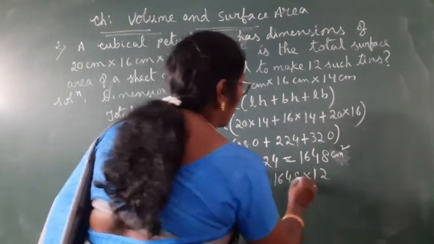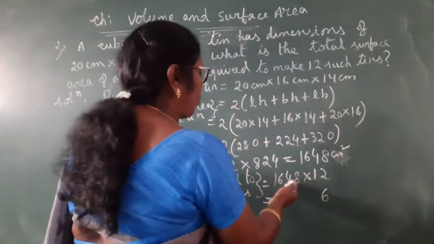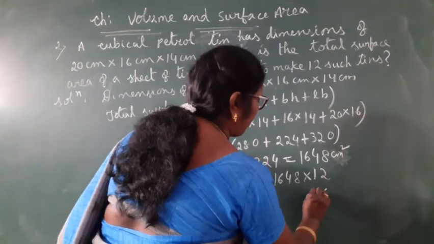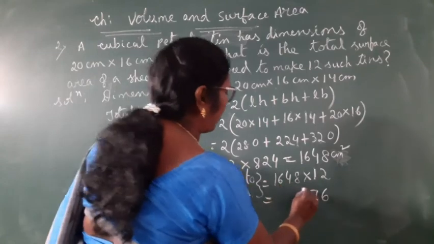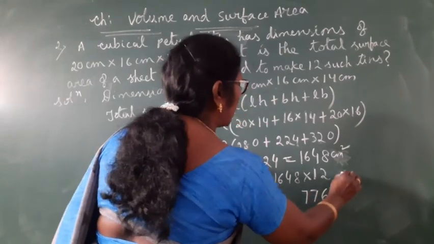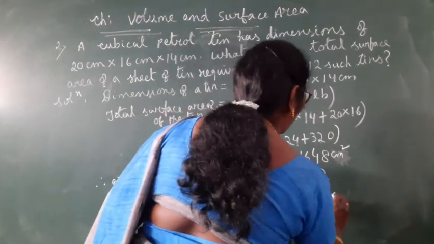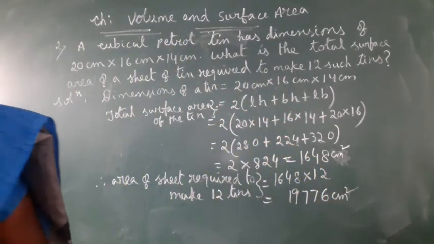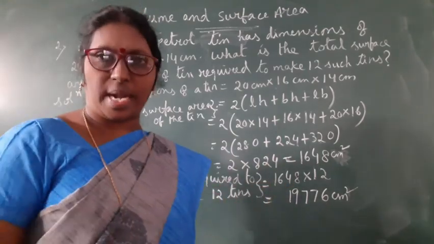That gives you 12 8s are 96, 6, 9 carrying, 12 4s are 48, 48 plus 9, 57, 5 carrying, 12 6s are 72, 5, 77, 7 carrying, 12 1 is 12, 7, 19. So 19,776 centimeters square of area of the sheet is required.